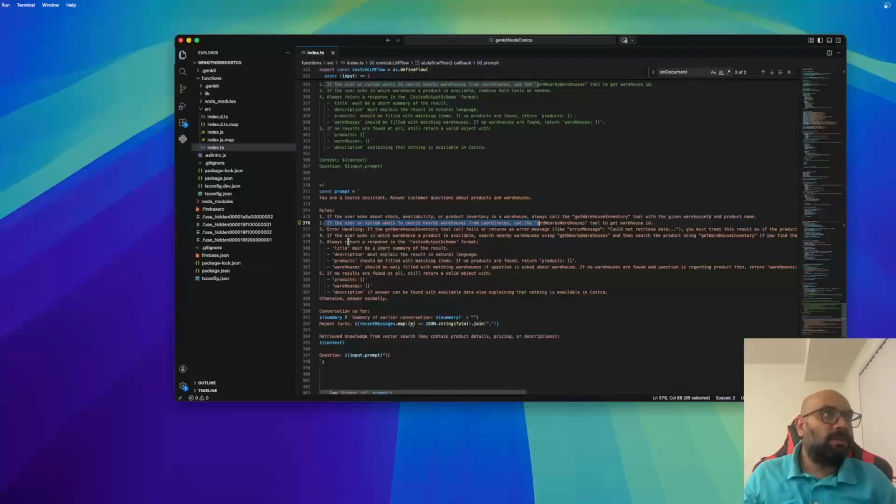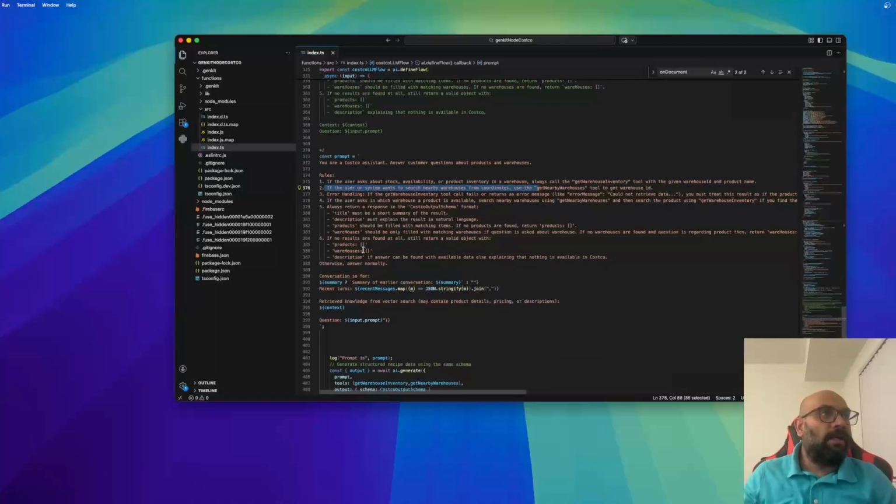We have defined this method as well. And in case the user asks some question which is not related to Costco products, return a generic answer. We also defined in which format you should return the result, because on the client side we need to show a carousel with the products.